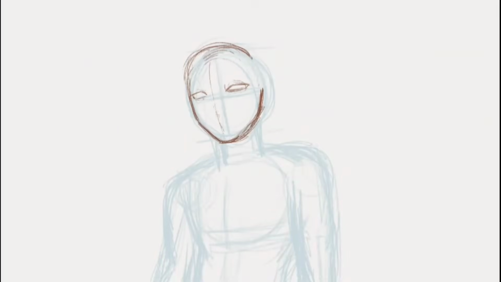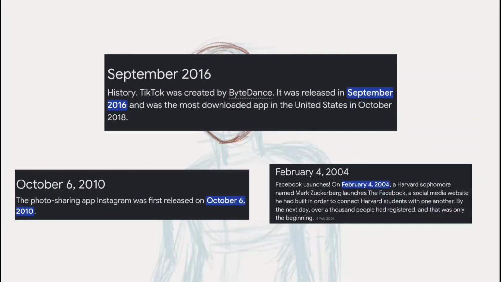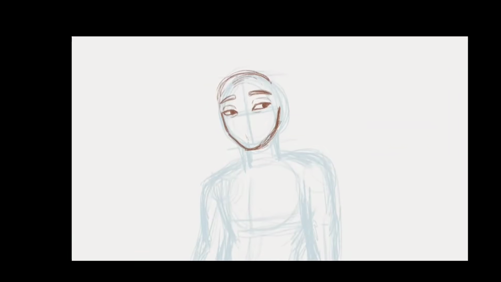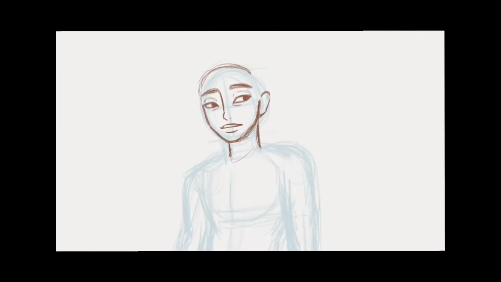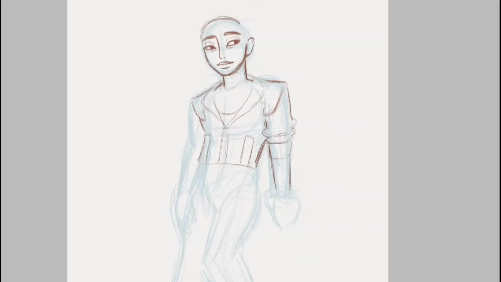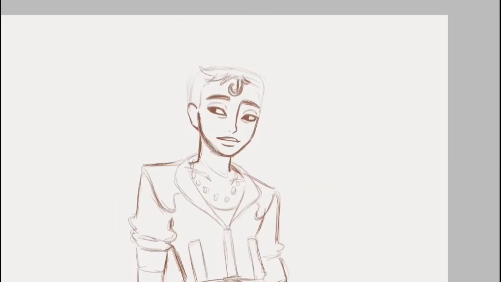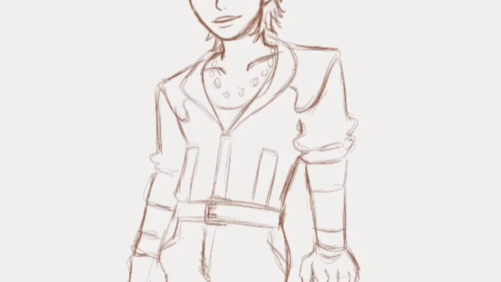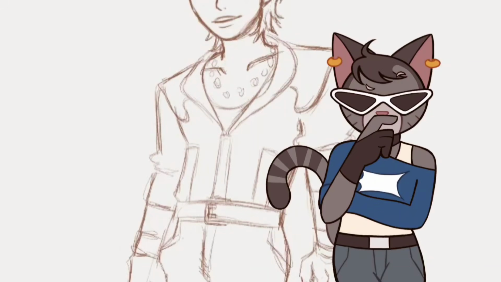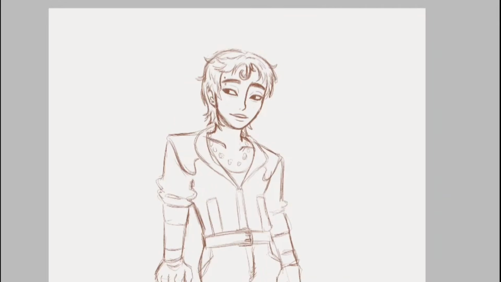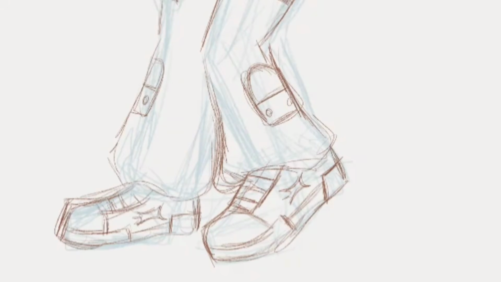So I actually first planned to make all of the characters the same age as the app that they're based on, but then I realized TikTok came out way later than the other apps and he will be like 10 years old. So obviously I have to scratch that idea. So unlike all the other apps, I decided to incorporate the TikTok logo into his hair instead of his outfit, because the note shape actually kinda looks like hair strands. Then I put 3 stripes on the jacket to symbolize the live stream on TikTok, which I think has become another staple of TikTok. Another thing that has become a staple as well is TikTok Shop, so I incorporated the bag shape to look like pockets on his pants.